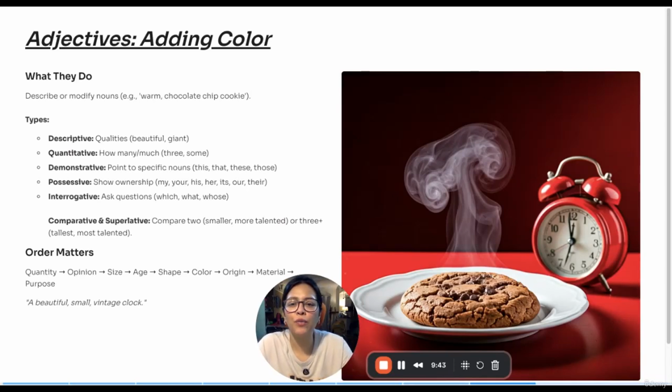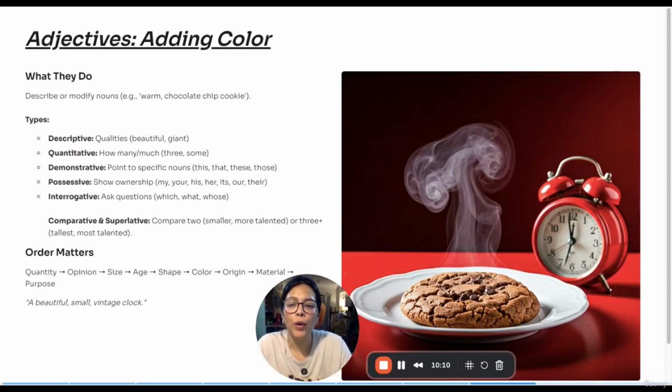Next would be quantitative. Quantitative is whenever you want to describe a certain quantity. I have 3 loaves of bread. I have some milk in the glass. I have some cookies left. Some, 3. These words are quantitative adjectives.